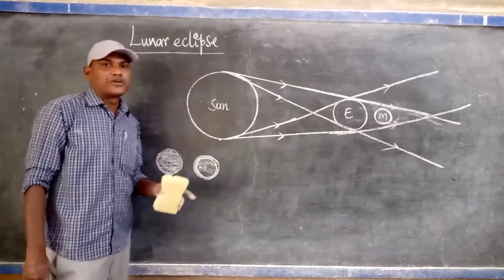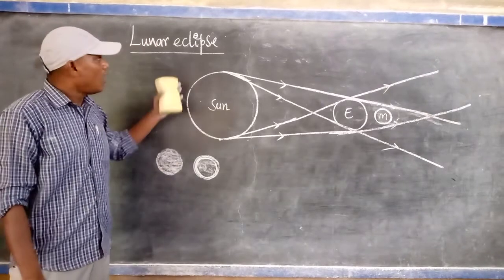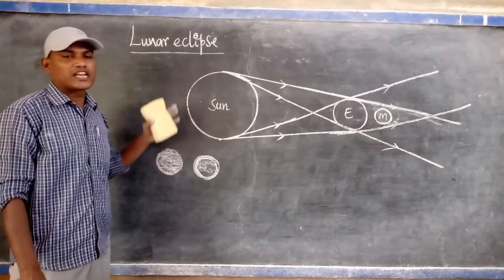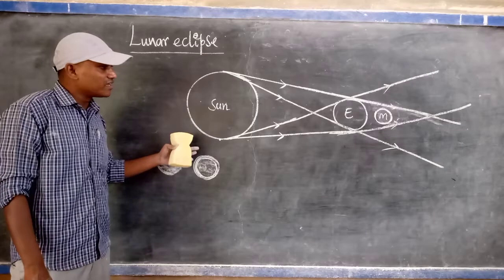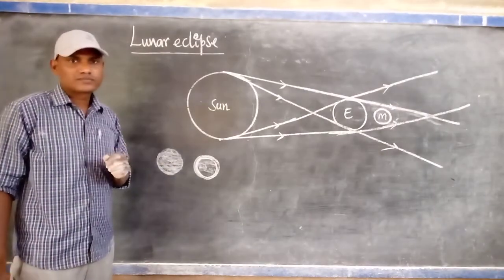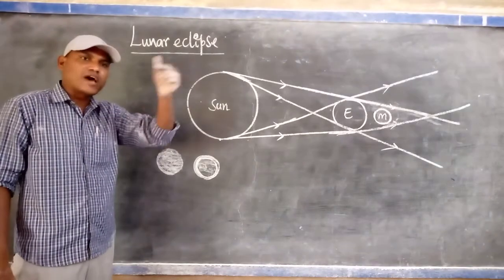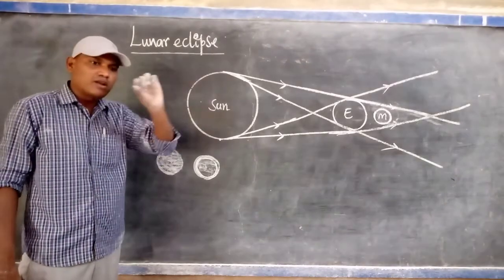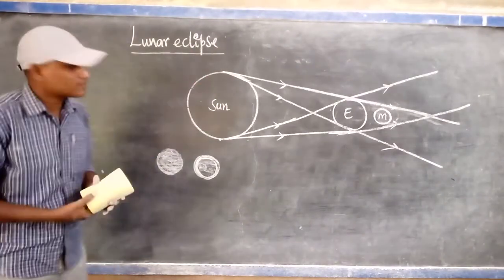In the next video I will explain clearly how many types of lunar eclipses there are and what they are. In total there are three: total lunar eclipse, partial lunar eclipse, and penumbral lunar eclipse.